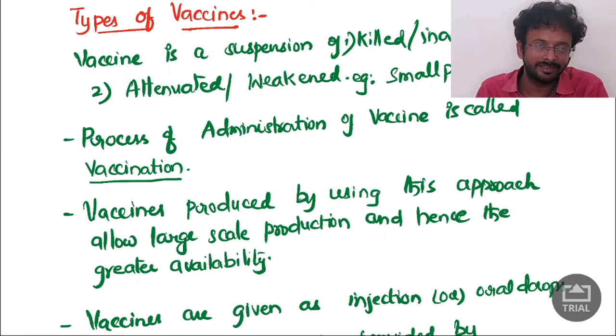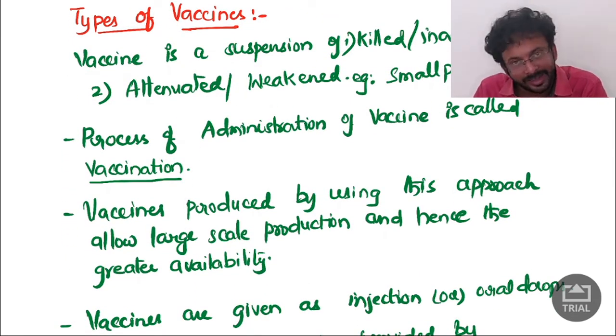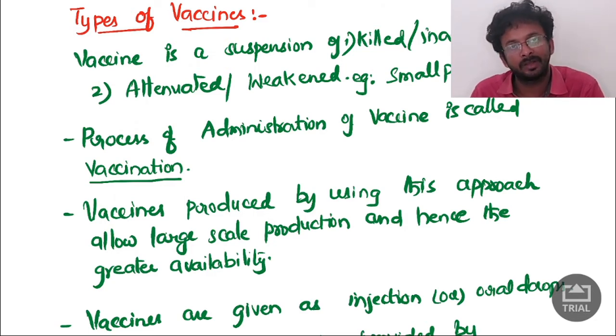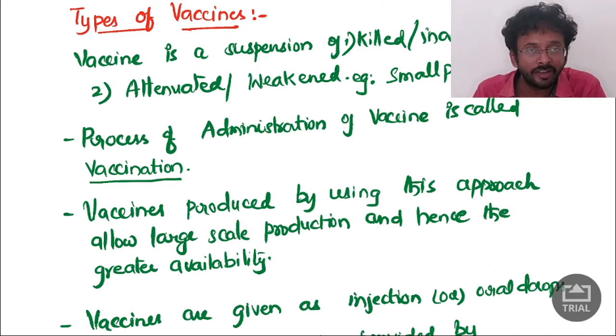There are two types of vaccines. One is the killed vaccine, which is also called an inactivated vaccine. Examples are the polio vaccine and cholera vaccine. Whereas the attenuated vaccine, which is called a weakened vaccine, has the smallpox vaccine as an example. Edward Jenner invented the vaccine for smallpox. The process of administering a vaccine is called vaccination.